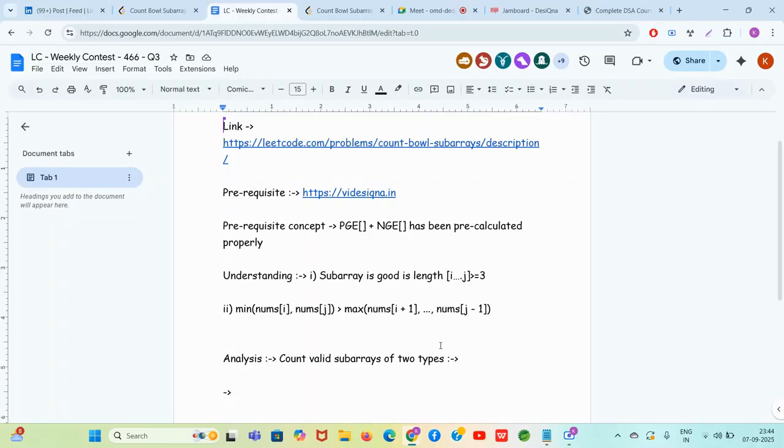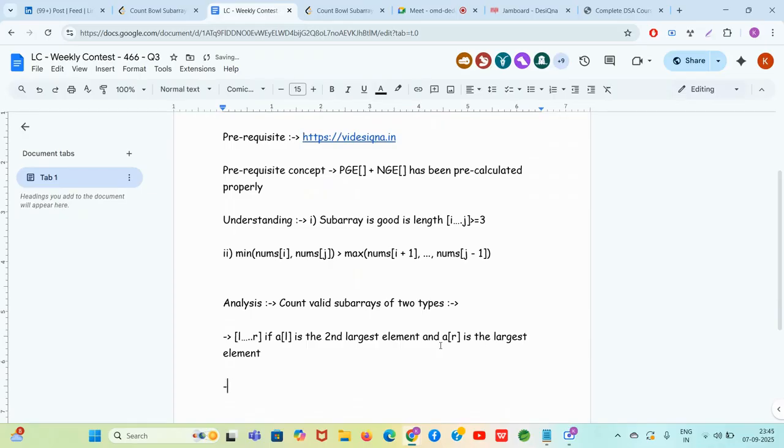Now, the new definition is that the subarray from L to R is valid if A of L is the second largest element and A of R is the largest element.